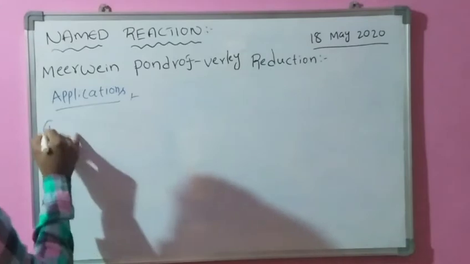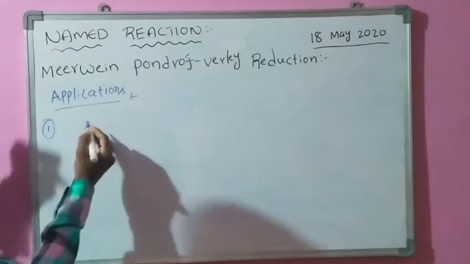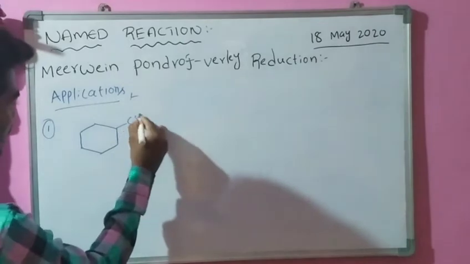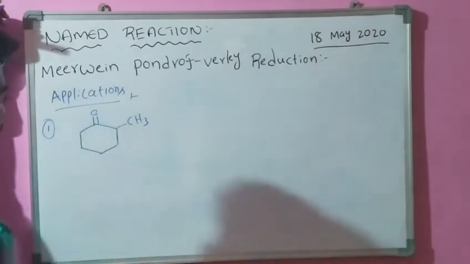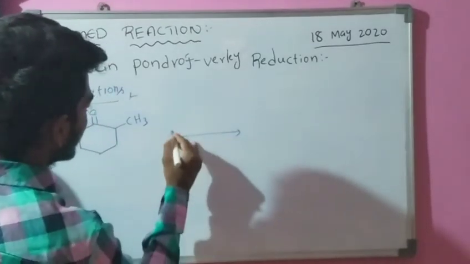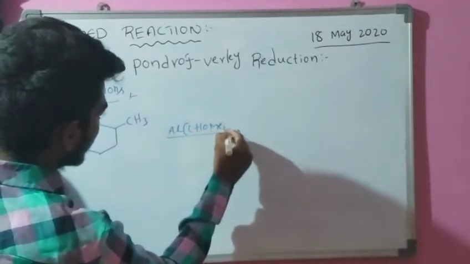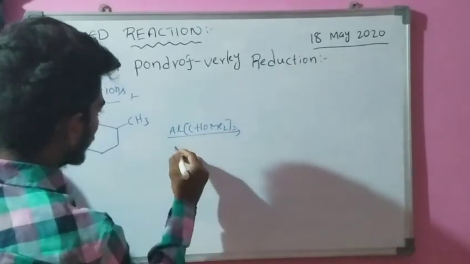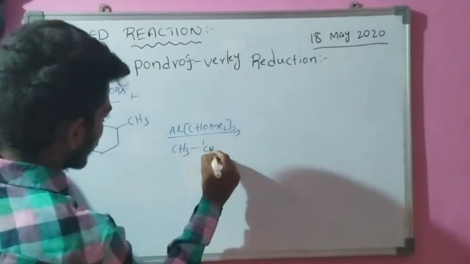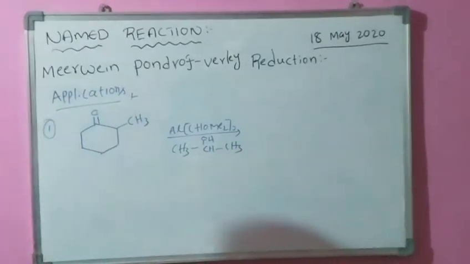In this first application, initially we take a ketone, that is 1-methyl cyclohexanone, which is treated with isopropanol and aluminum isopropoxide.